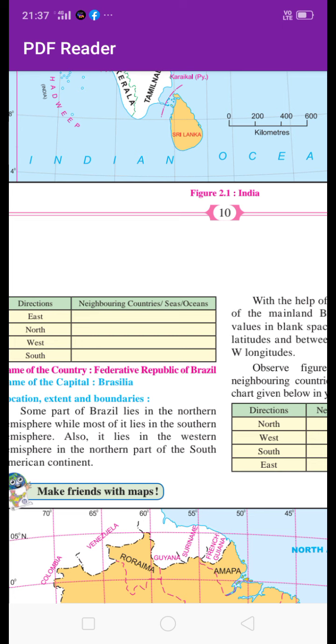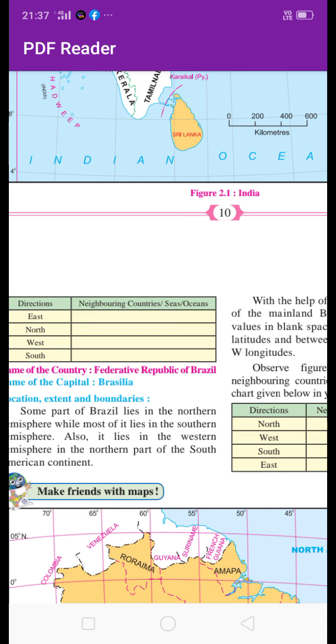And also this question: historical background as well as current status of Brazil and India. Brazil was under the rule of the Portuguese and India was under the rule of the British. Brazil was under Portuguese rule for more than 3 centuries, and Brazil got independence on 7th September 1822.